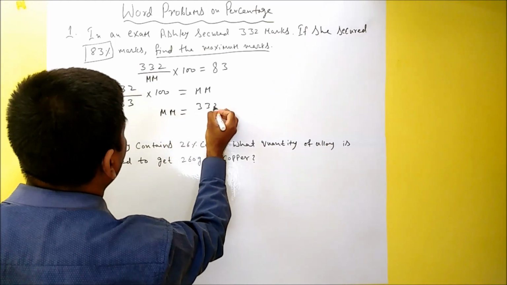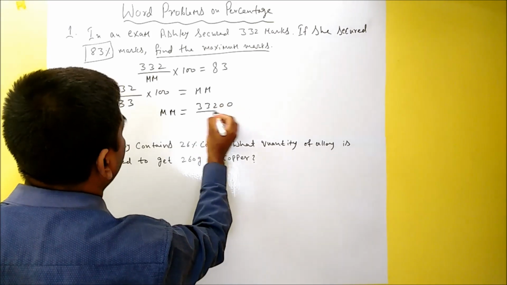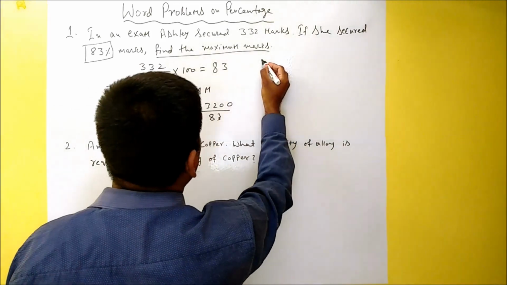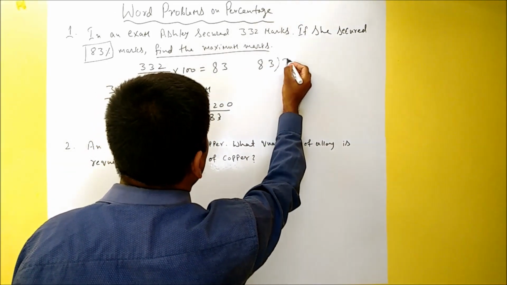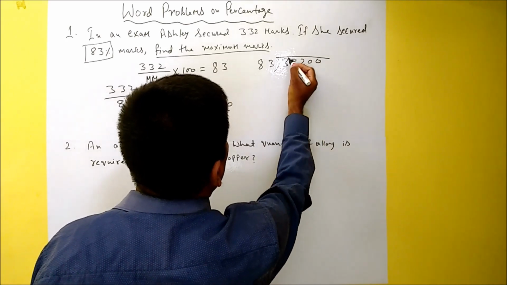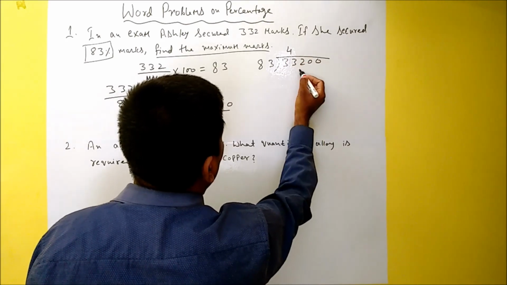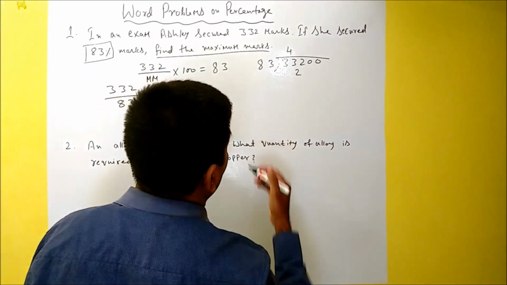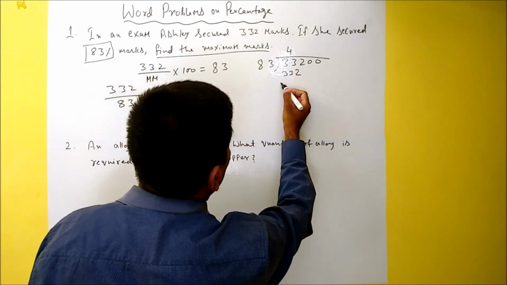33200 divided by 83. So if I do a quick division, 33200, I think it will go 4 times, 332.